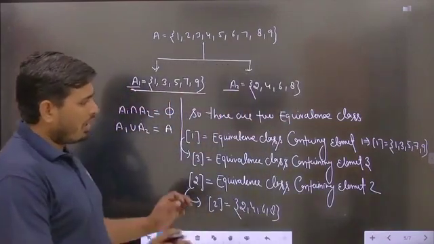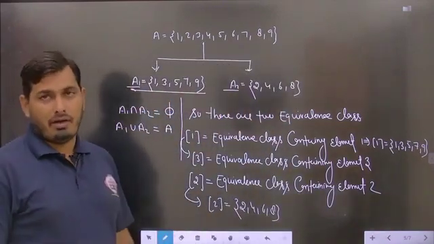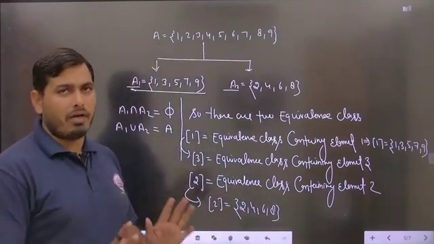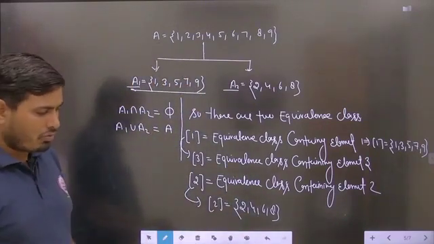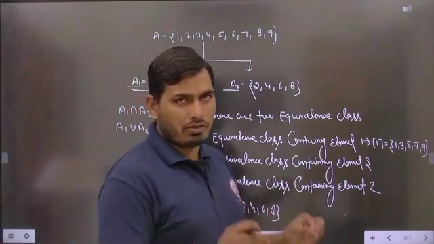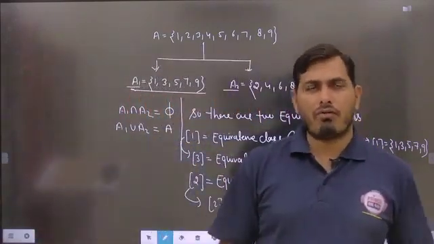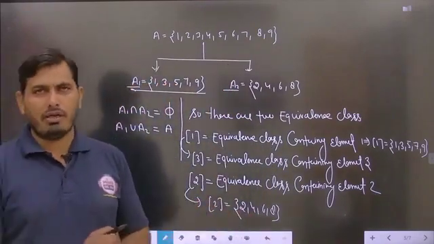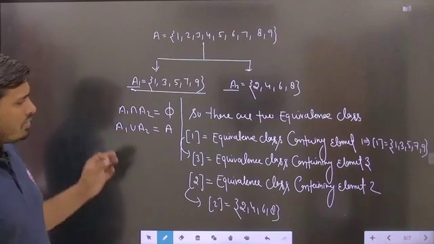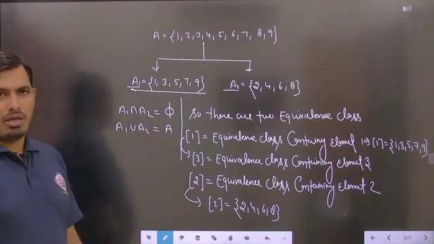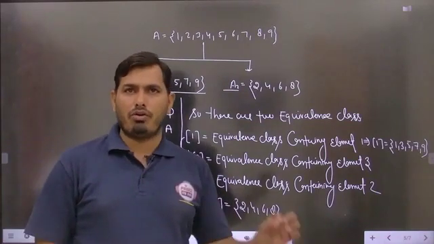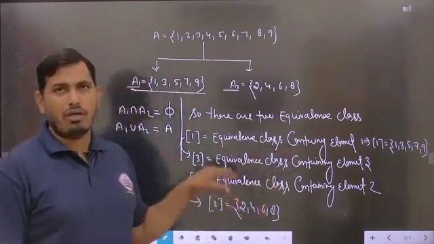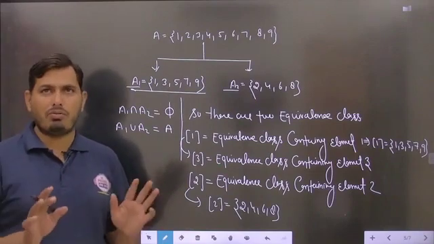So basically students, how the equivalence classes are decided and calculated depends on the relation. First of all we check whether the relation is an equivalence relation or not. If the relation is found to be an equivalence, then definitely equivalence classes will exist, otherwise no equivalence class will exist. So in this example you can think about the equivalence class: what its meaning should be, how equivalence classes are declared and how they are found. Is it clear?